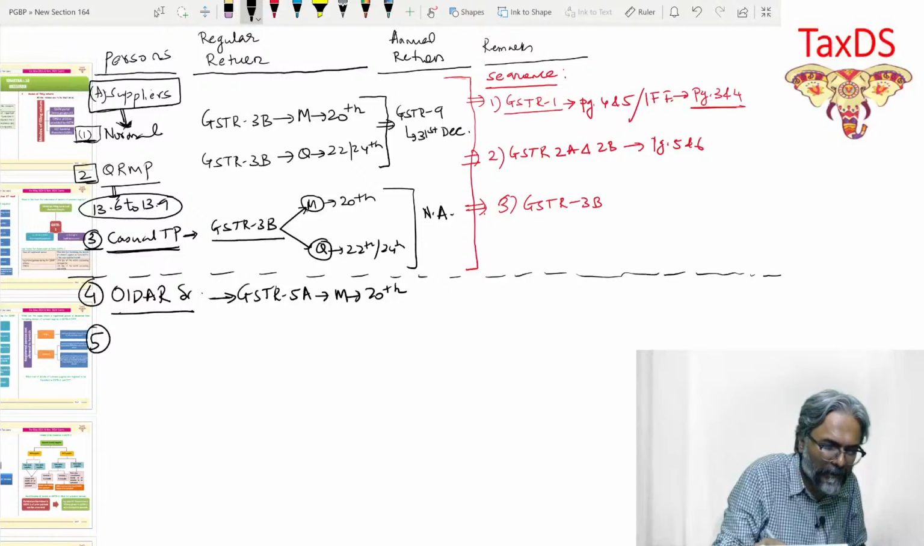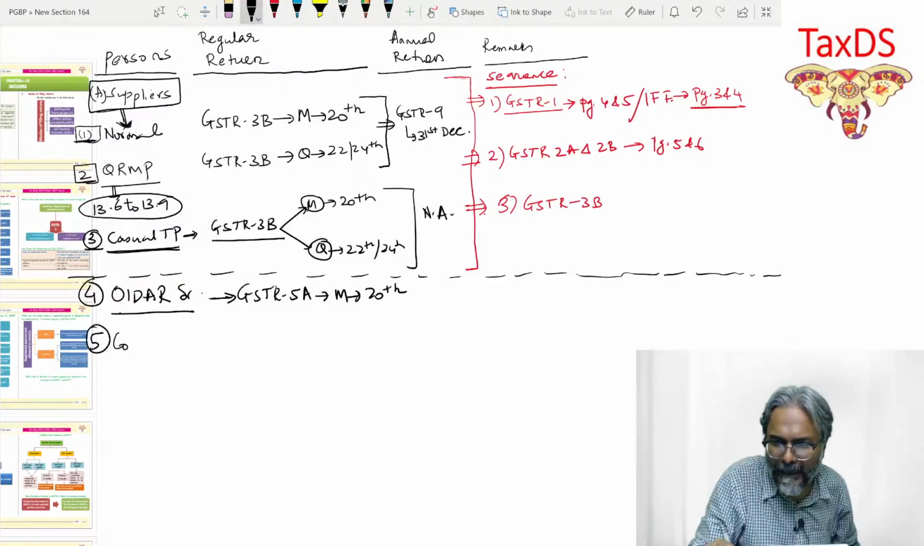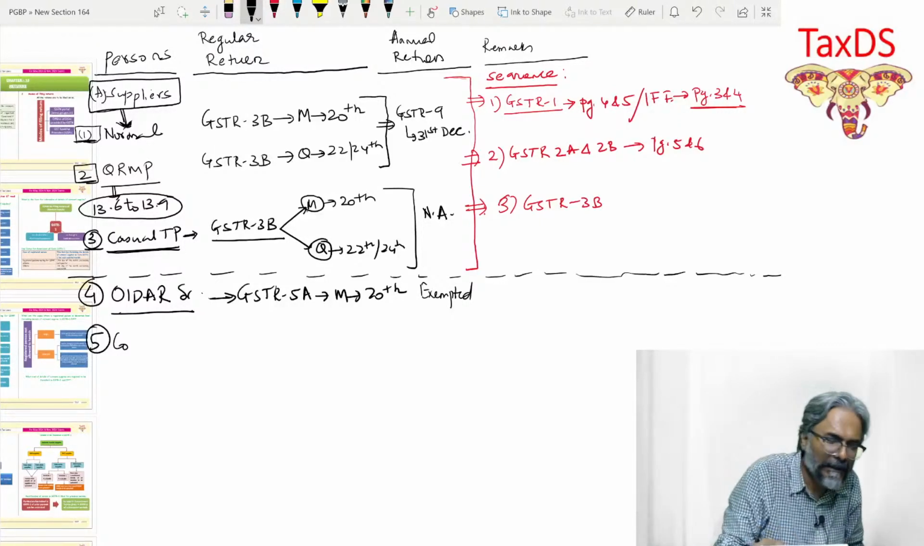Next particular point, students, is about what? The composition taxpayer in this scenario. For them, the annual return is again exempted. They don't file annual return. Exempted.